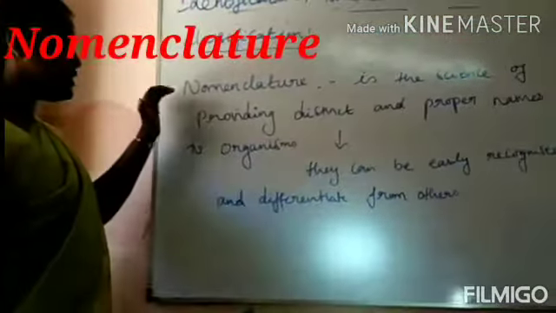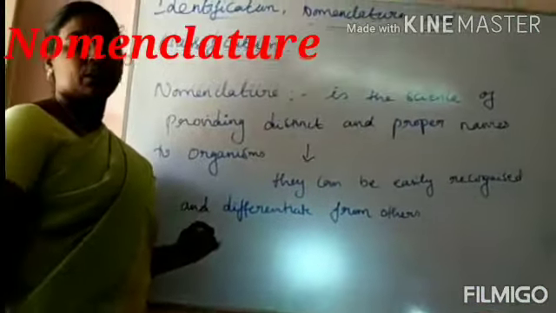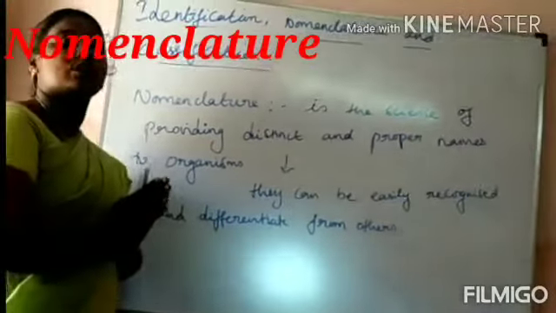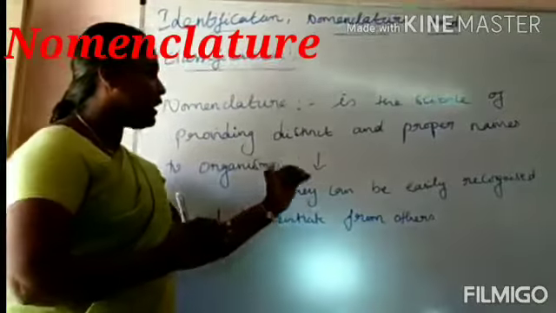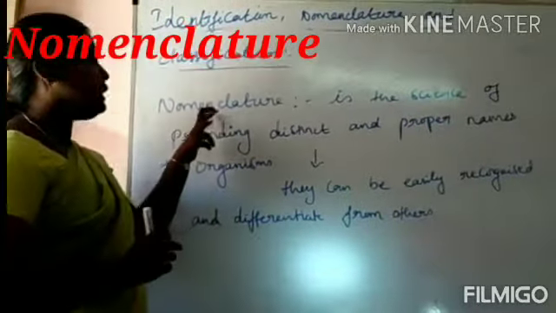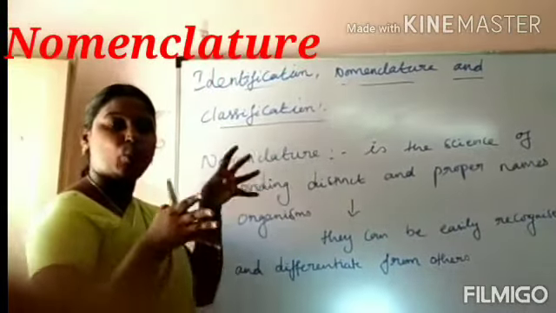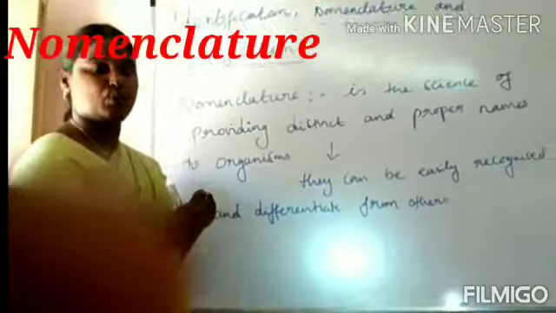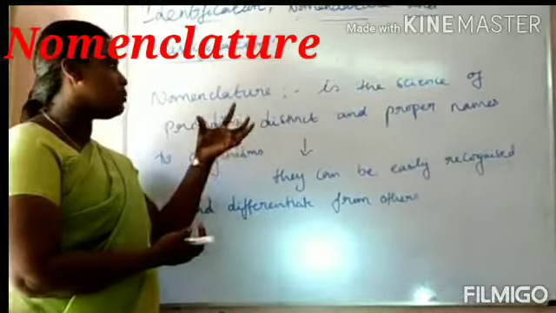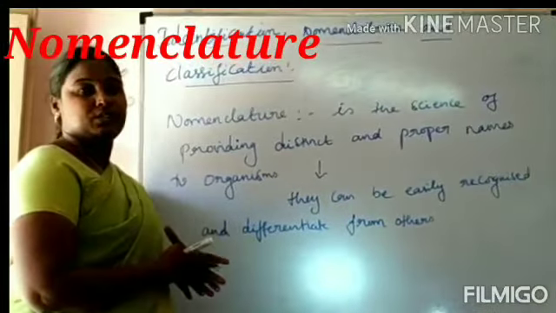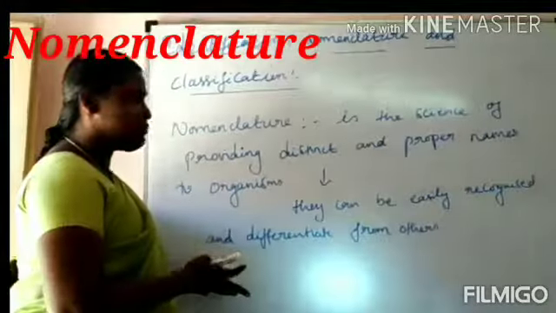So what is the use of nomenclature? We can easily recognize organisms and differentiate them from others. The genus is a small differentiation among the species. So we can easily understand and differentiate from others with the help of nomenclature. What is nomenclature? It is nothing but the science of providing a proper name to organisms, that is binomial nomenclature and trinomial nomenclature. Later we will study the types of nomenclature in detail. What is the main role of nomenclature? It helps to easily recognize and differentiate organisms from others.